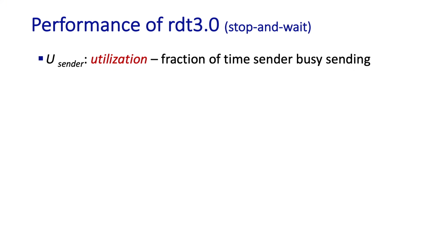Well, we should pat ourselves on the back. We've actually got a reliable data transfer protocol that will work over a channel that can lose and corrupt messages. And it's almost even workable in practice. To see what we still need to do though, let's take a look at the performance of RDT 3.0. The performance metric that we'll be interested in is utilization, the fraction of time that the sender is actually busy sending bits into the channel.